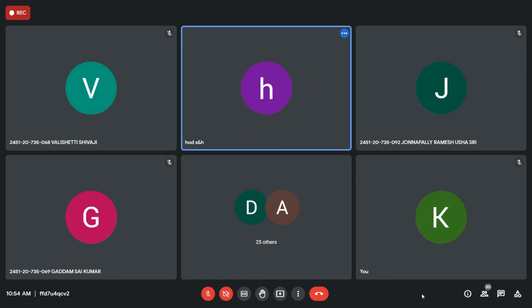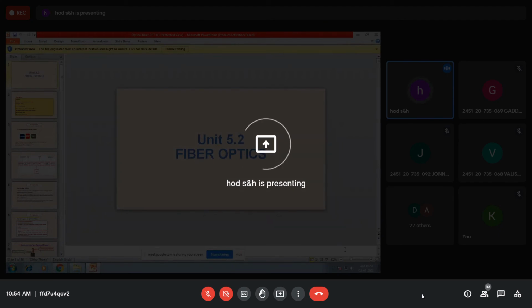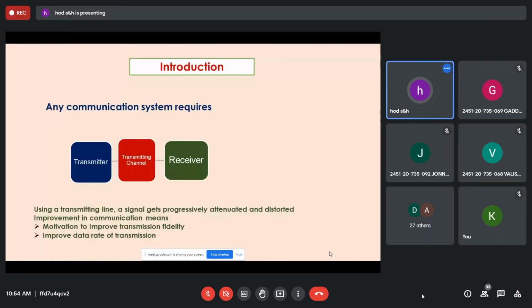Just I'll show that one. This is fiber optics.